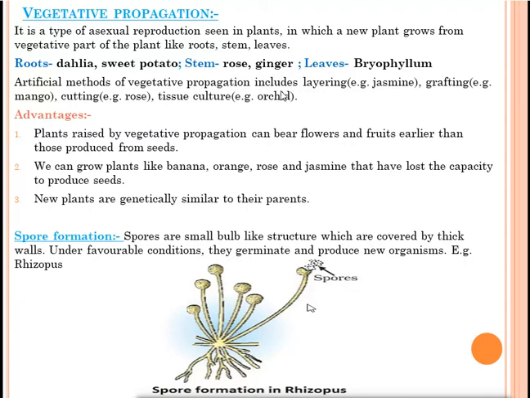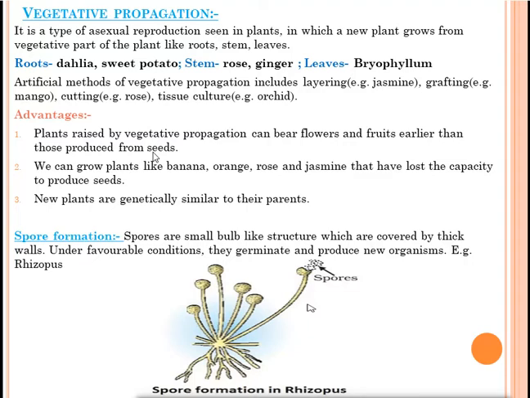Now we'll discuss the advantages of vegetative propagation. The first advantage is that plants raised by vegetative propagation can bear flowers and fruits earlier than those produced from seeds. Suppose we have two plants. One we have grown by seeds, another we have grown by vegetative propagation. The plant grown by vegetative propagation will give us flowers and fruits earlier than that grown from seeds.